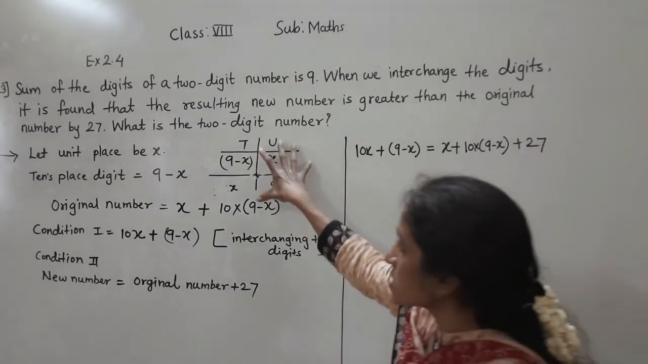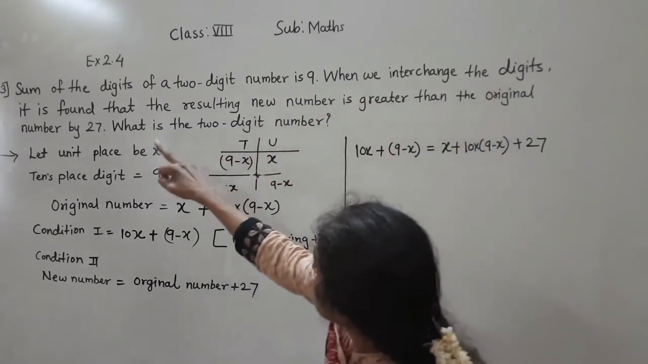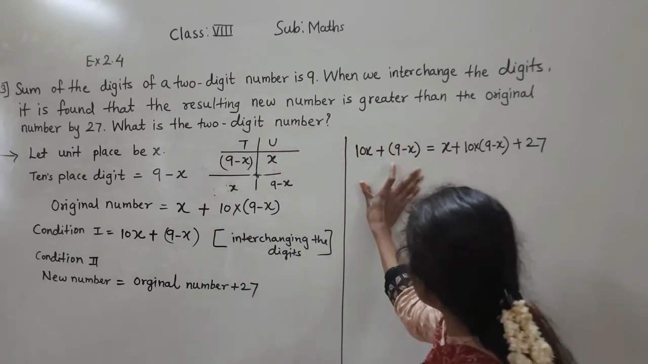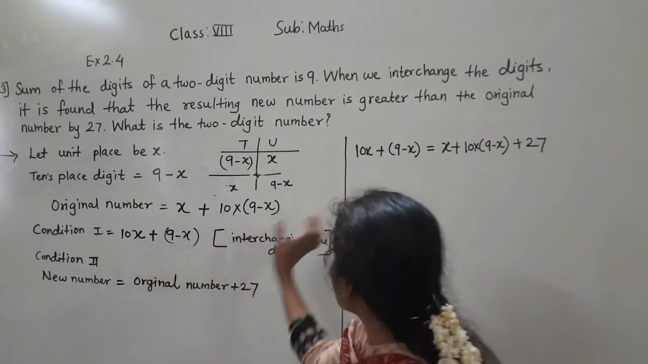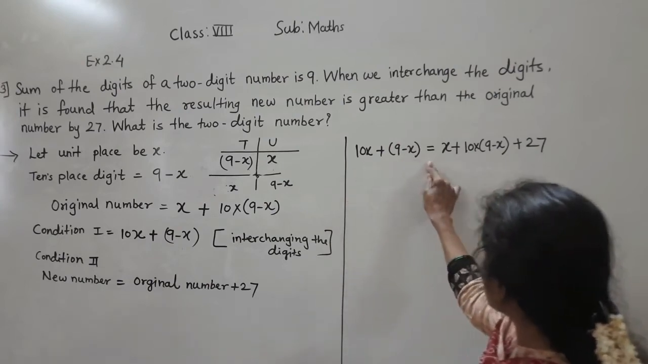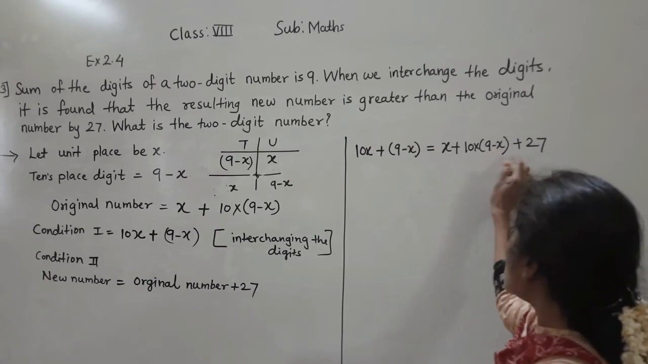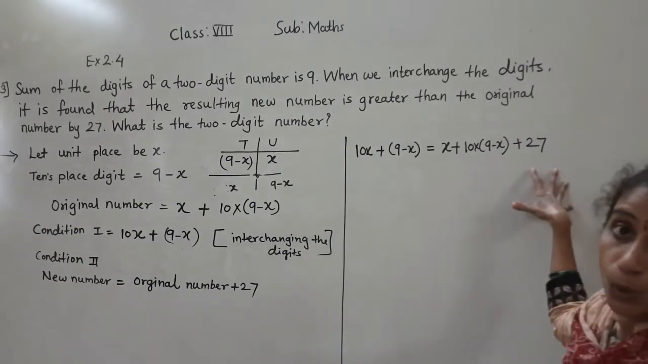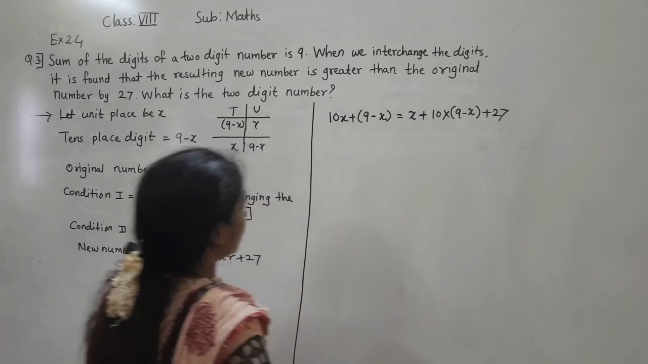Now see here, I have just written all these conditions. It is given that the resulting new number is this number. After interchanging you got this new number, and it is greater than the original, so it is the original number plus 27. This number is greater than this, so we should add 27 in this. Okay, let's solve this equation.